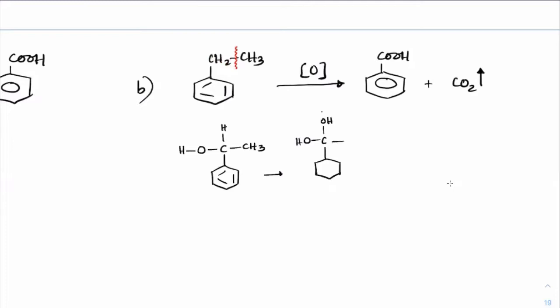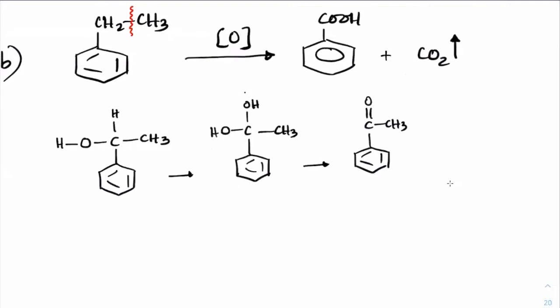2 oxygens got inserted. What will 2 oxygens make? They will make a ketone, double bond O, CH3. This won't keep stopping. I'm just showing you the individual steps, how it goes. So when you have a keto form, you can get this into the enol form on heating. So you can get this into the enol form here. You will get this as OH, double bond CH2. So remember, double bonds will be broken in the presence of these oxidizing agents. That's how it will break and finally become benzoic acid, and this single carbon will become CO2.